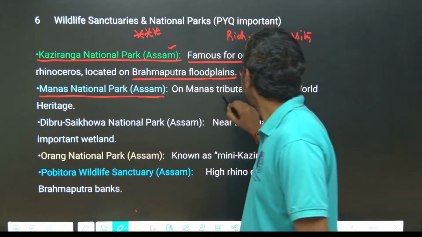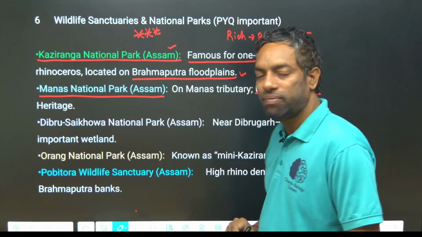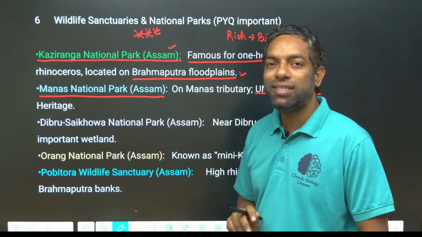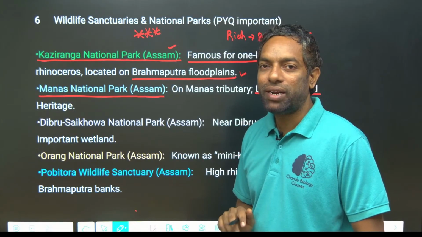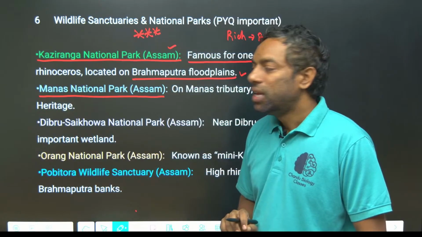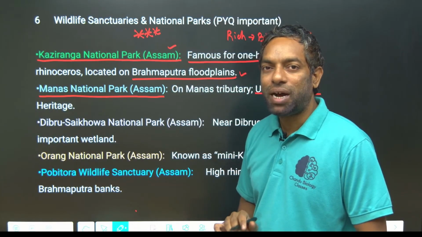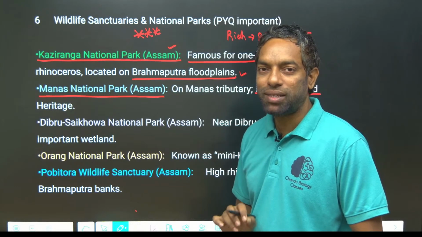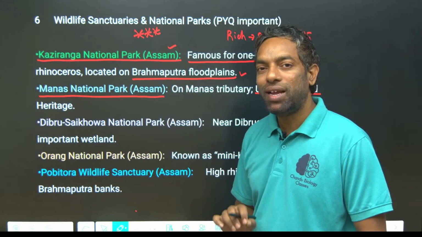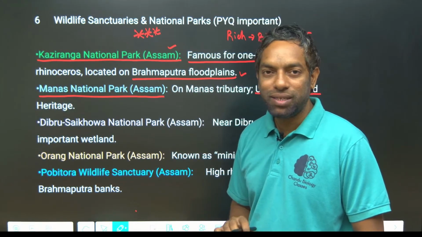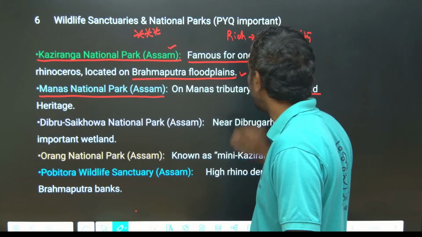Manas is a tributary, and the park is a UNESCO World Heritage site. Manas is also a river located in Assam, and the park is also based on the Manas river, Manas National Park, which comes under UNESCO World Heritage Site. Okay, this is also important from the exam point of view.